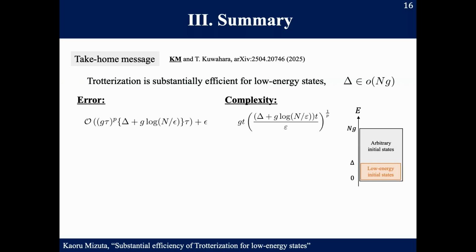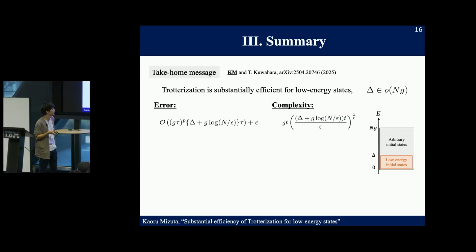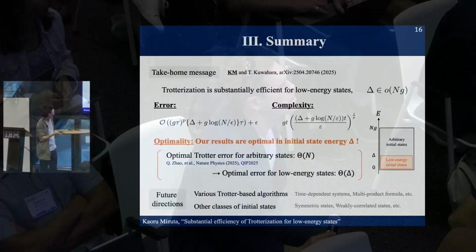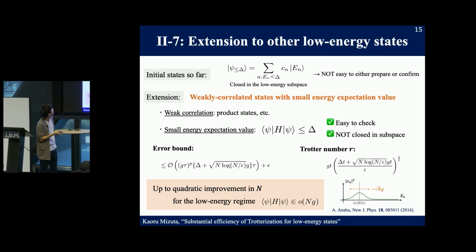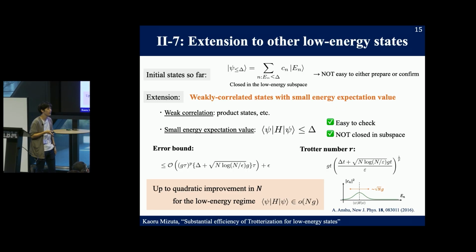Actually, this is left for future work. But the square root of n result which you showed? Actually, this is not for Gibbs state. Sorry, this is just for product states or low entangled states. So if the Gibbs state is low entangled, I expect that our result can be applied.